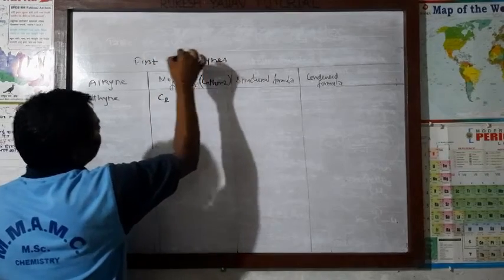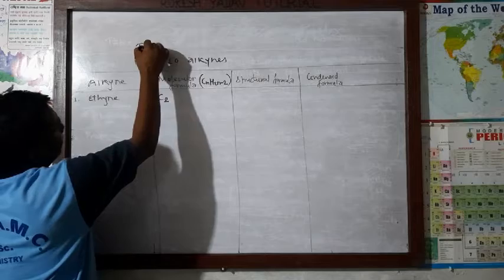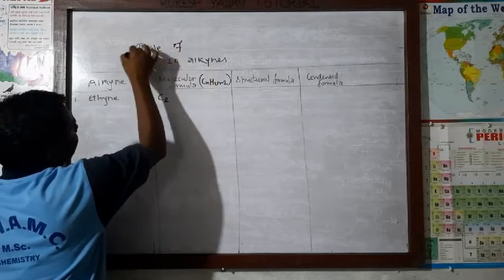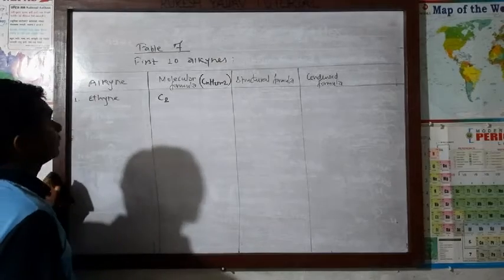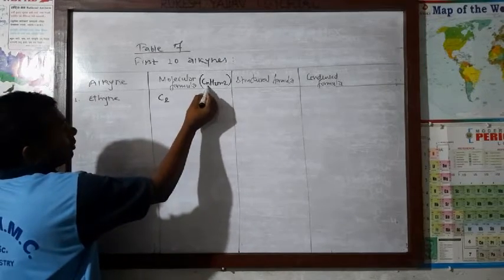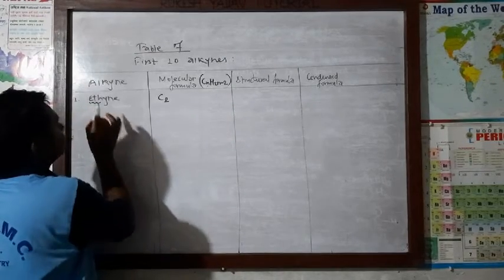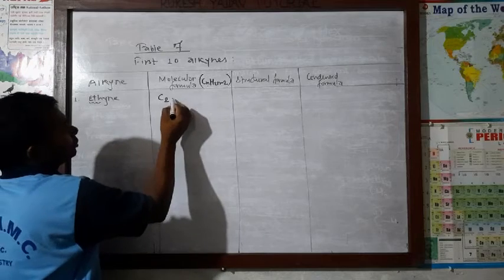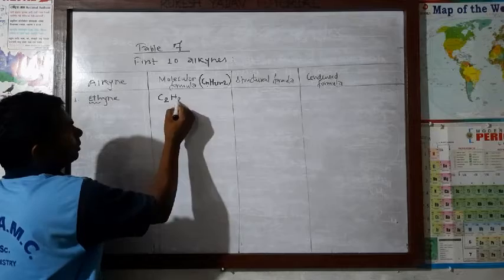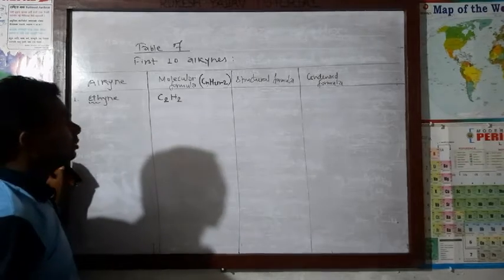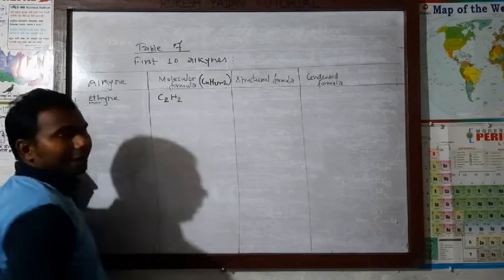One table we are going to make, a table of the first 10 alkynes. C2, n value put, 2 will be. Then C2H, 2 into 2, 4 minus 2, what will be? 4 minus 2, C2H2.